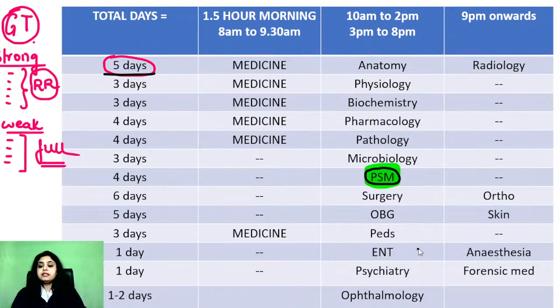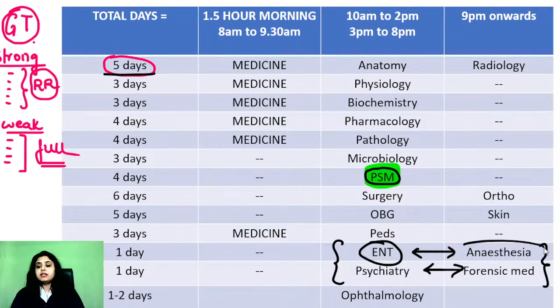Same way, if you feel that this is for people who have read these short subjects earlier, for you I gave you this mega challenge that you should be doing these subjects in one day. If you feel that no, I have never read them, so take one day for ENT, one day for anesthesia, one day for psychiatry, one day for forensic. What happened, 2 days extra were needed, but at least you got a good hang of the subject.